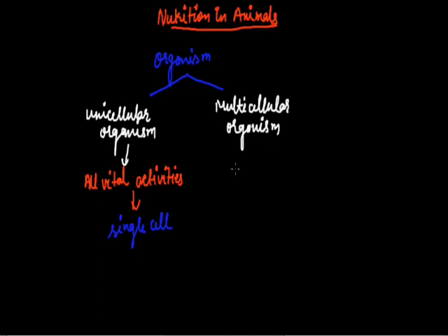But in a multicellular organism, a well-developed organ system is present.